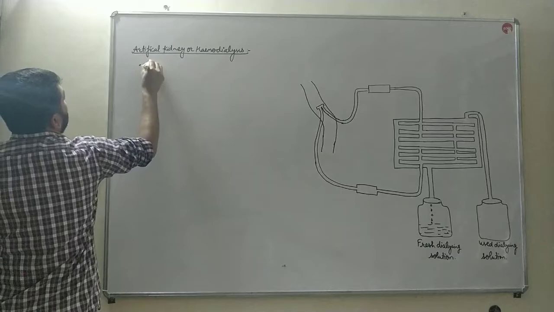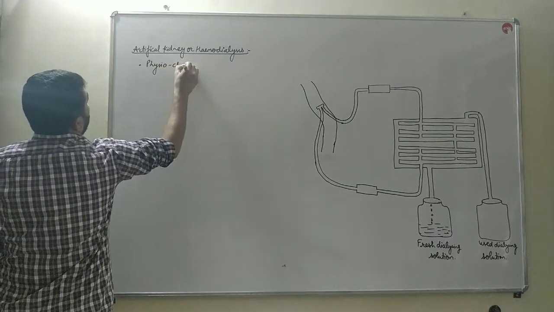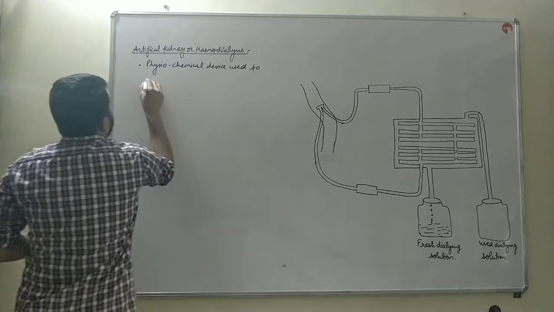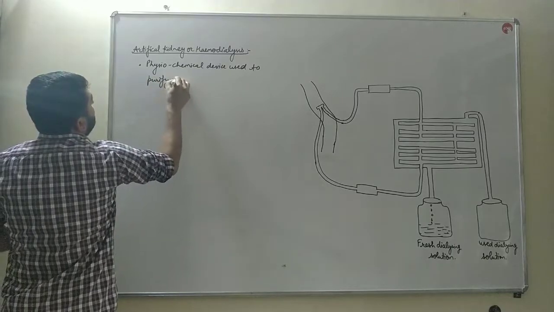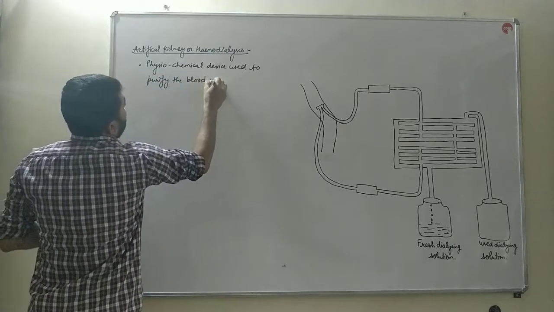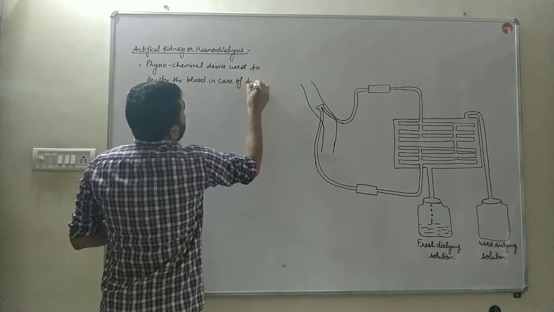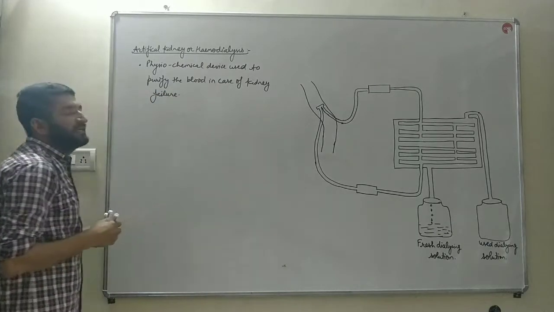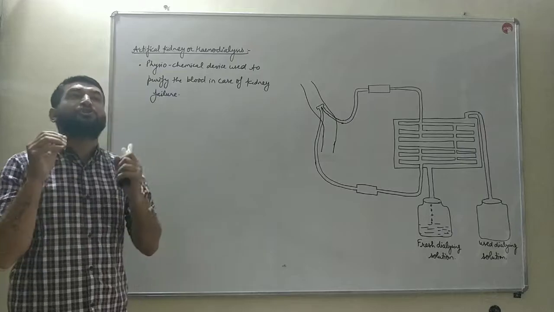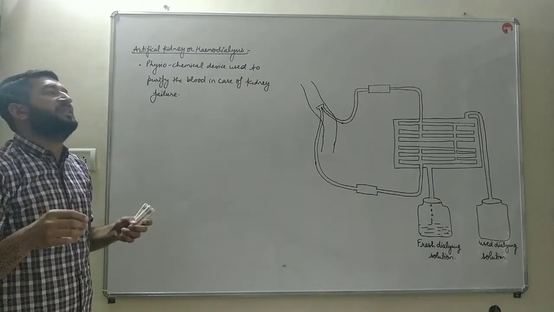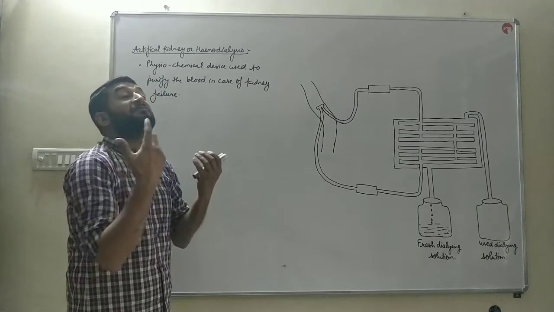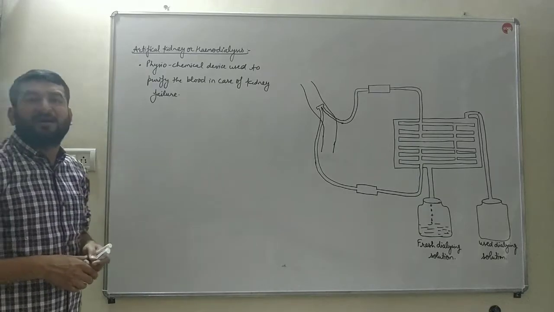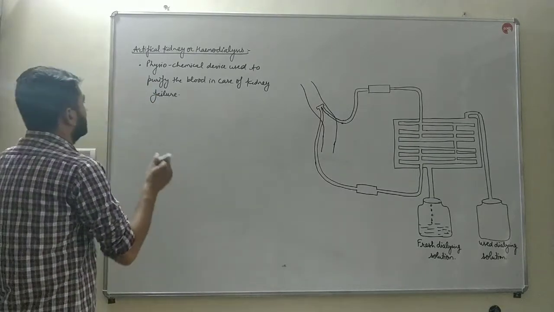What is an artificial kidney? It is a physiochemical device used to purify the blood in case of kidney failure. So, if someone asks you what is an artificial kidney, it is a physiochemical device which is used by a person to purify the blood. The person who has a kidney failure, who has a dysfunctioning of the kidneys, uses what is known as artificial kidney or hemodialysis.